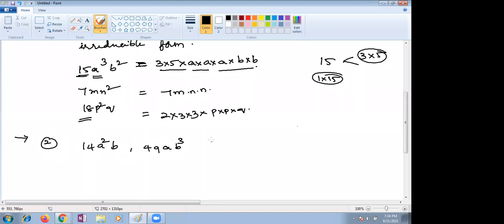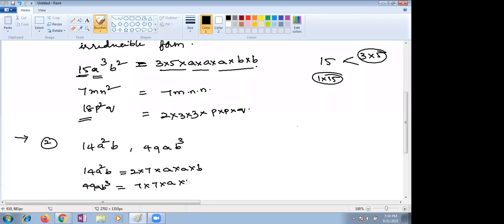What you're supposed to do, you need to find the product of common factors. 14a square b can be written as 2 into 7 into a into b. In the same way, 49 can be written as 7 into 7.